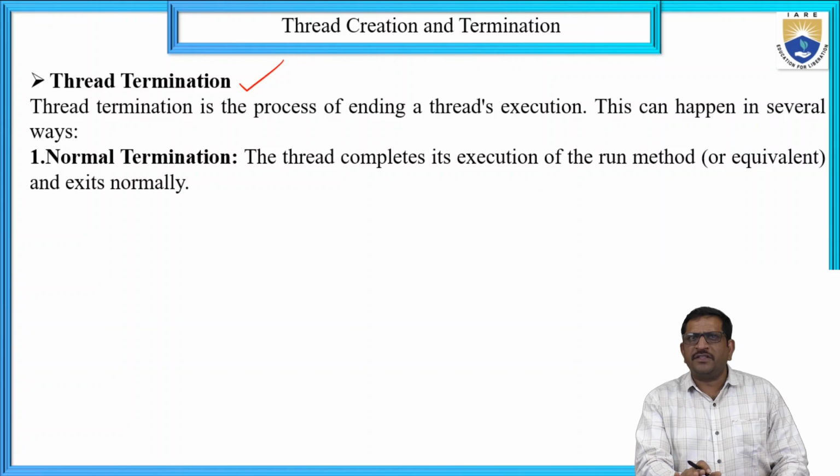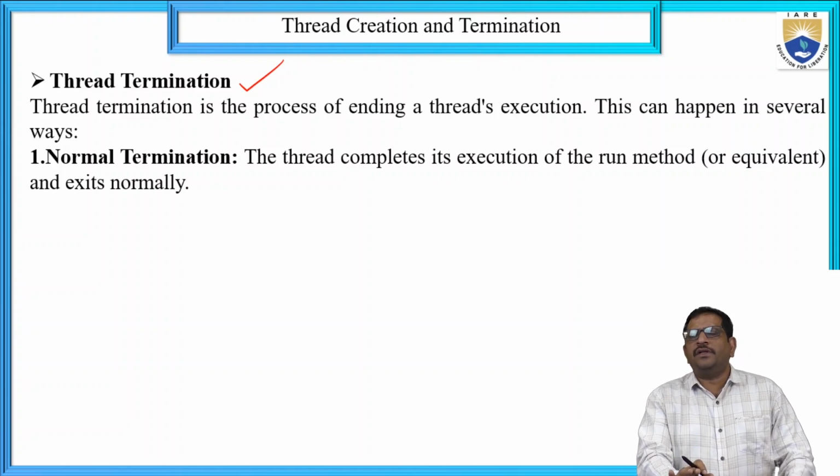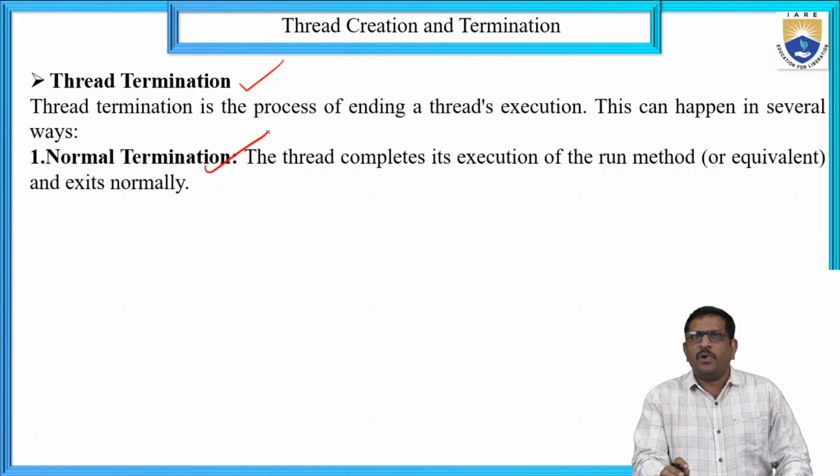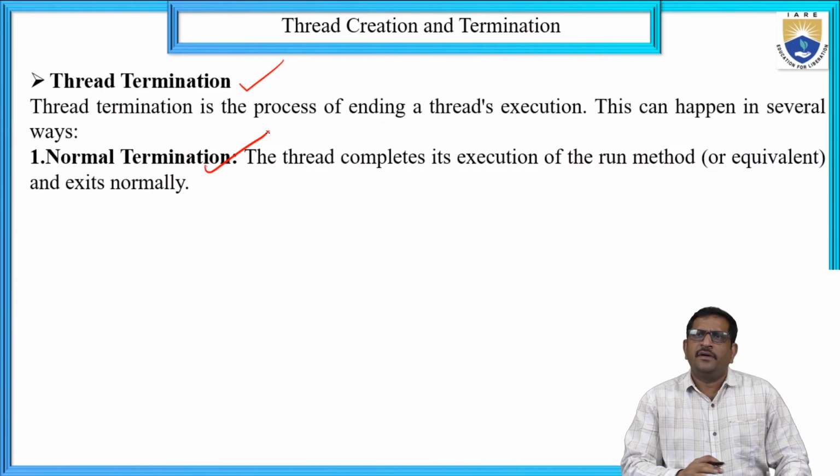This can happen in several ways. First, normal termination: the thread completes its execution of the run method or exits normally. So this is a normal termination of the thread.